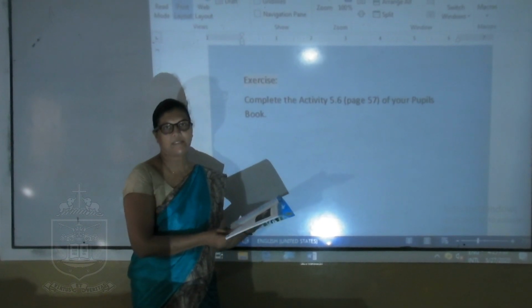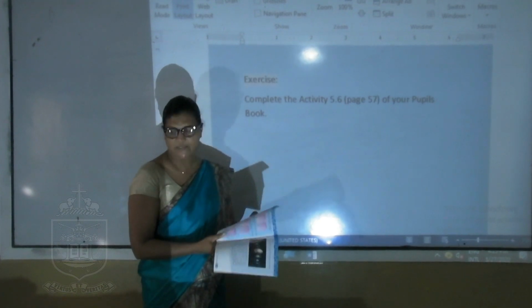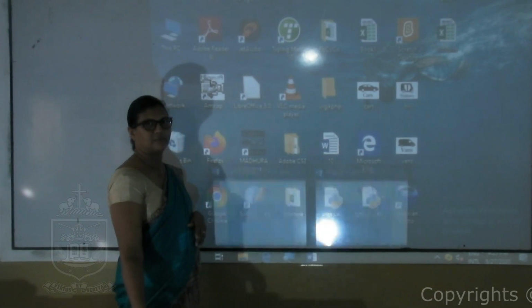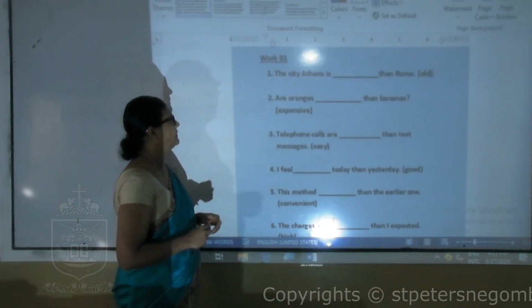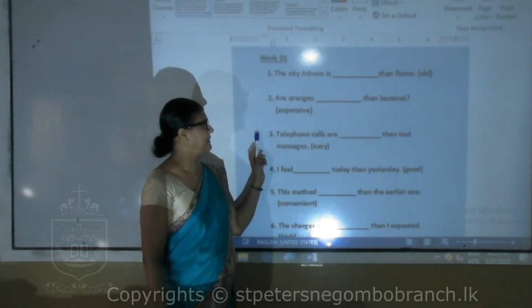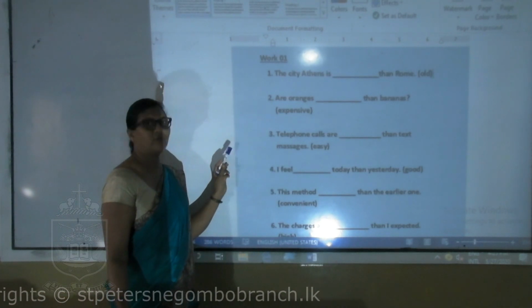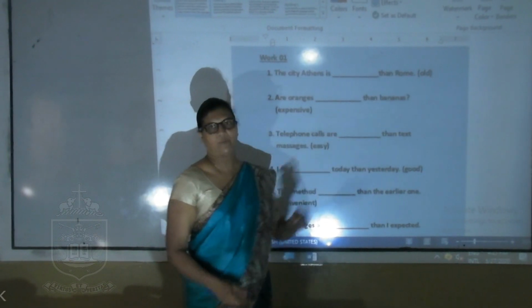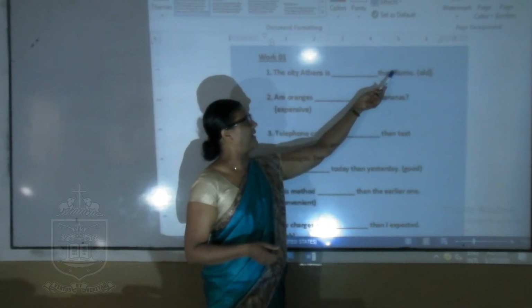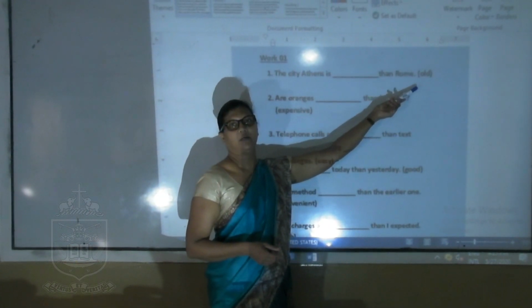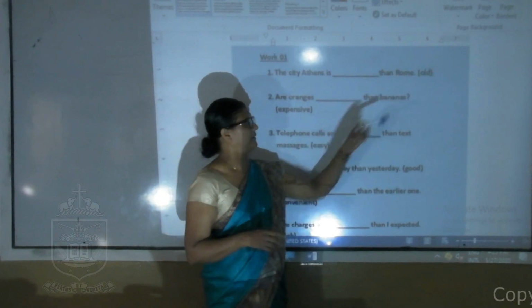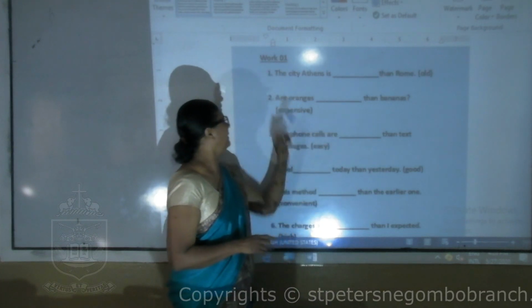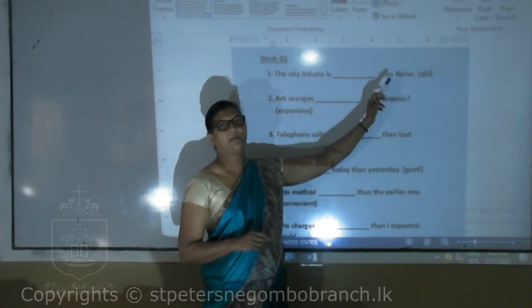Right, that's enough for this activity. I hope you all can manage it. Now let's move to the other part. Here you have a small activity. You have to complete it. Before that, I will help you. The city Athens is blank than Rome. Here you can see the word than, so you have to use the comparative degree of this adjective old, that is older. The city Athens is older than Rome.